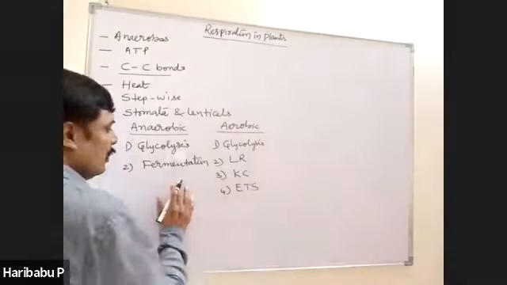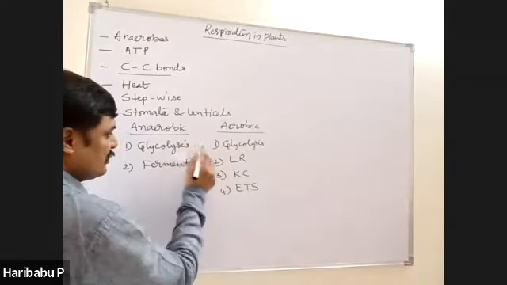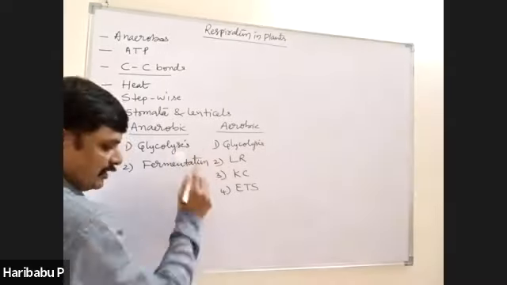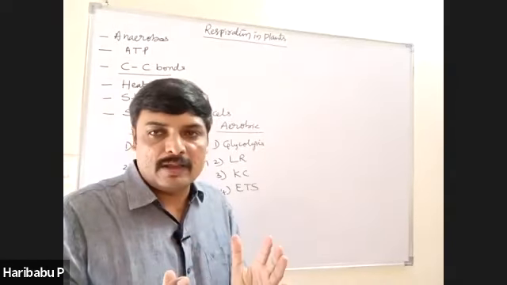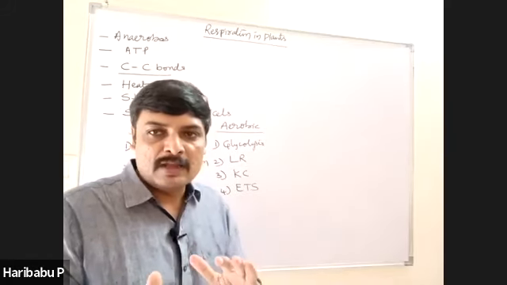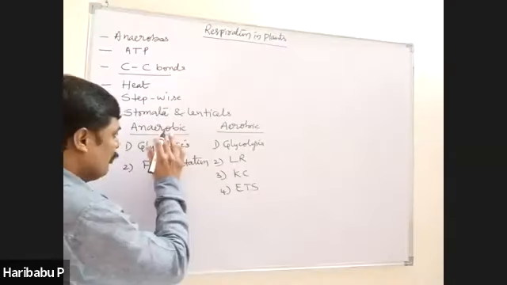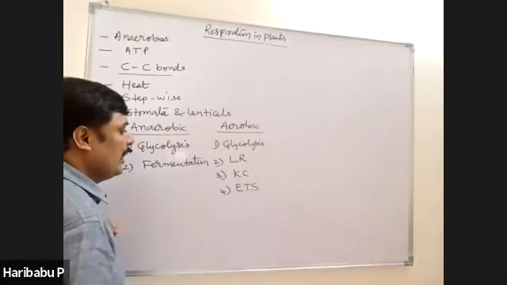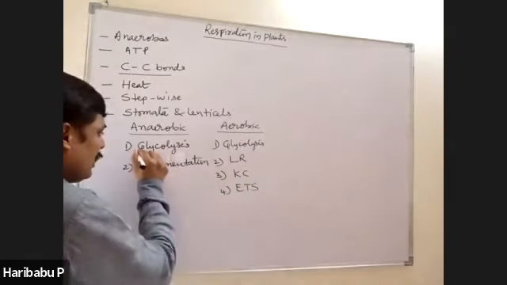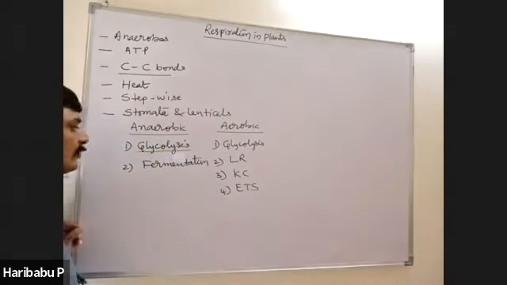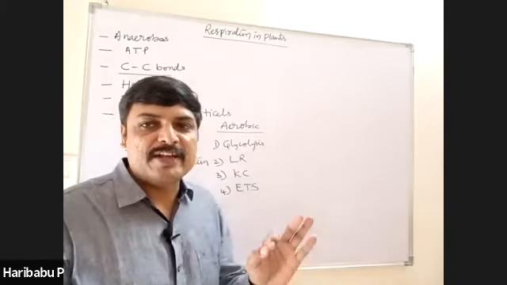That's all. Now, the first step in both the respirations is glycolysis. That is why glycolysis is a common pathway for both. That means glycolysis is a common step for both aerobic respiration and anaerobic respiration. Right. Glycolysis, nothing but splitting of sweet substance.